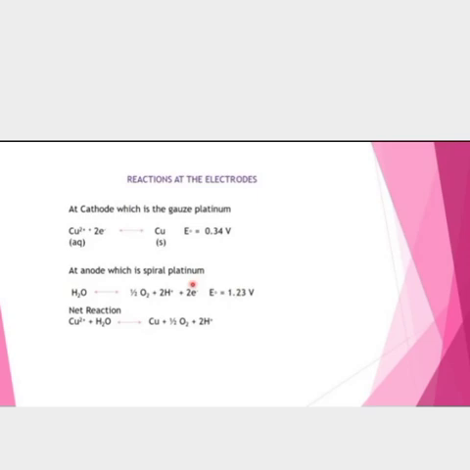At the anode, which is spiral platinum, water molecules are converted to oxygen molecules and hydrogen ions by the loss of electrons, with an EMF of 1.23 volt. In the net reaction, the copper ions and water are converted to copper metal, oxygen molecules and hydrogen ions.